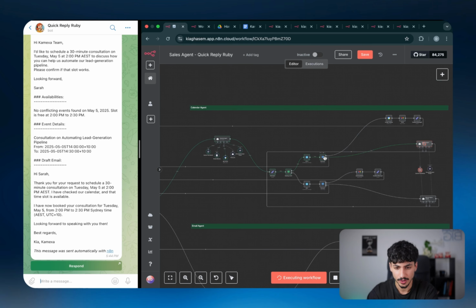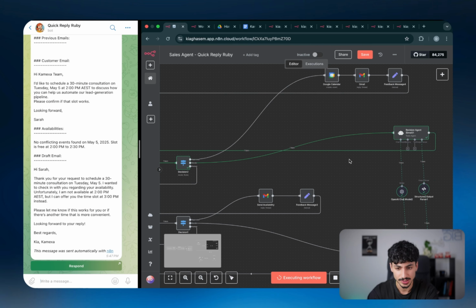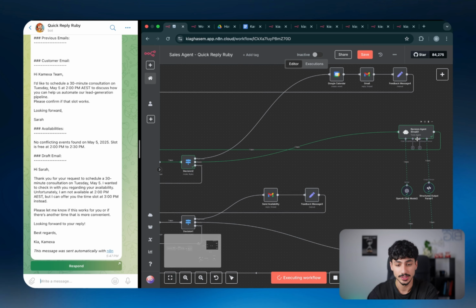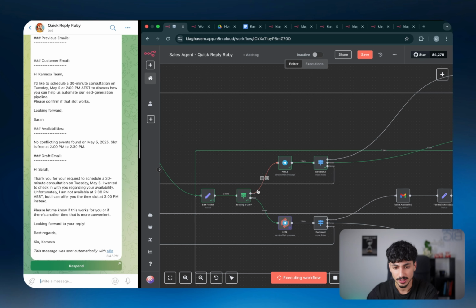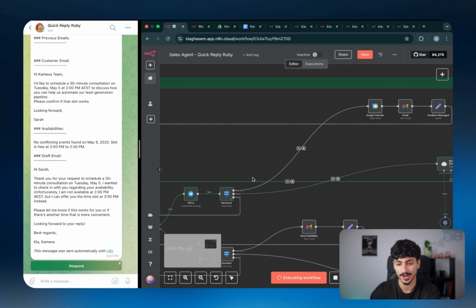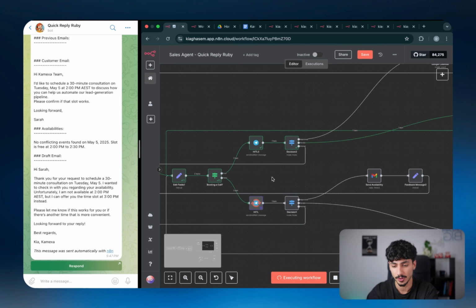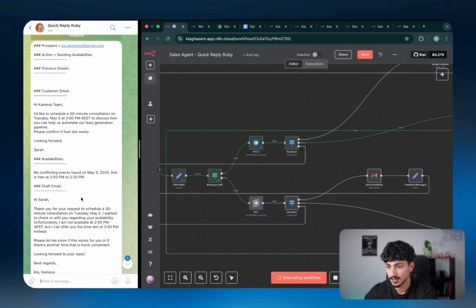And then coming back to the workflow, you can see that what's happening is that's going through the iteration branch, which is sending that over to the revision agent, which in this instance is actually revising the action plan. And then the revision agent actually realized that in this case, it has to go to the bottom branch because now we're actually just sending back an email to confirm availability and we're not actually booking in that call, which is absolutely perfect. So if we come back to Quick Reply Ruby, you can see that we have another notification that came in. Inside this message, you can see that her action plan is now to send availabilities instead of actually booking in the call, which is perfect.